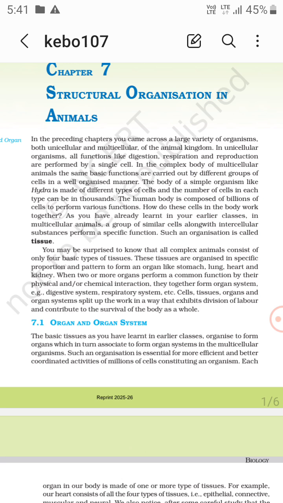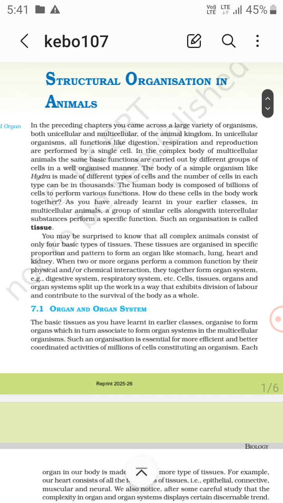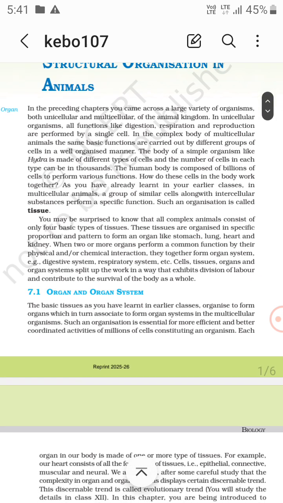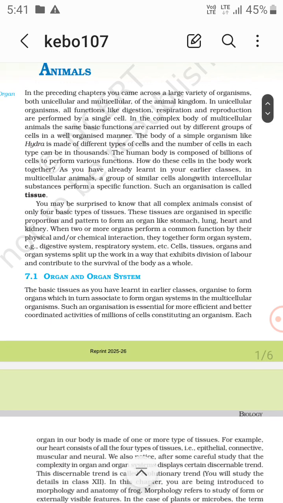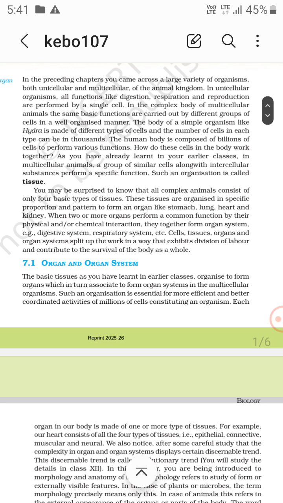In multicellular animals, the basic functions are carried out by different groups of cells in a well organized manner. The body of a simple organism like hydra is made up of different types of cells, and the number of cells in each type can be in thousands. The human body is composed of billions of cells to perform various functions.